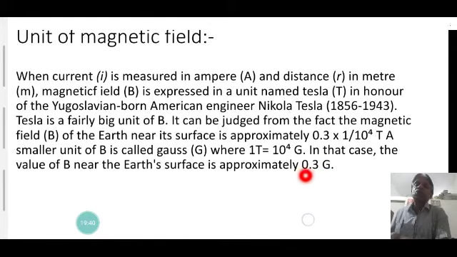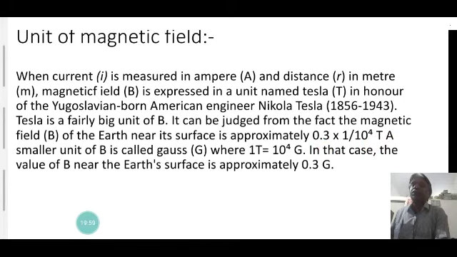So you can say 0.3 Gauss is equal to this much, the magnetic field in terms of Tesla, that is 0.3 into 10 to the power minus 4 Tesla. Okay, 0.3 Gauss.